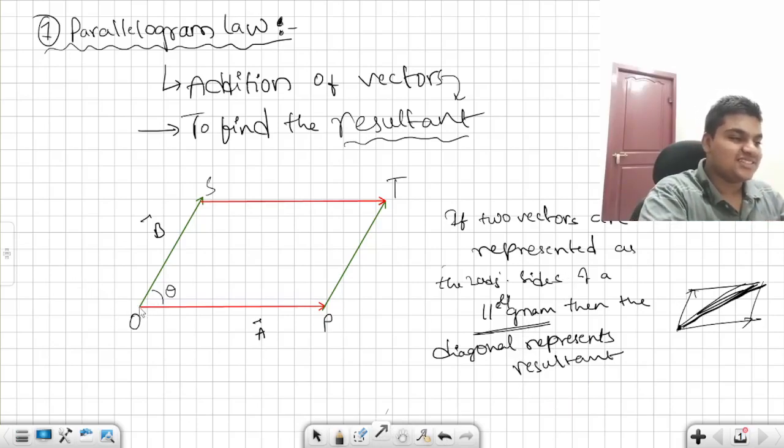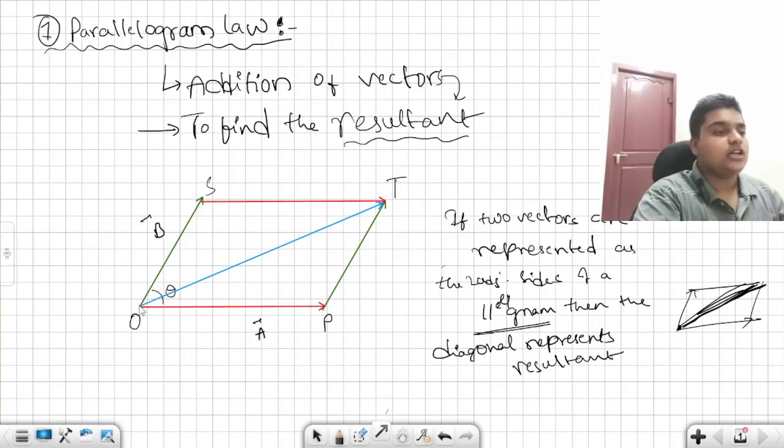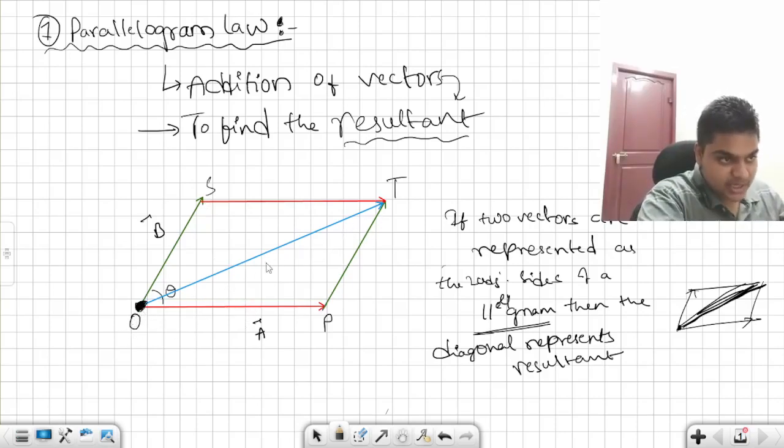Remember that the diagonal should be drawn from the point of meeting of these two vectors, not from any other point. This diagonal represents the resultant R bar, which is equal to A bar plus B bar.